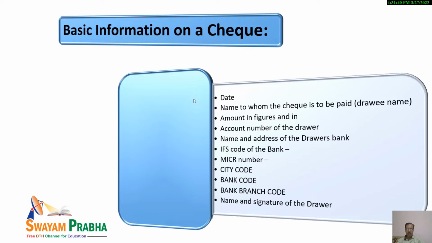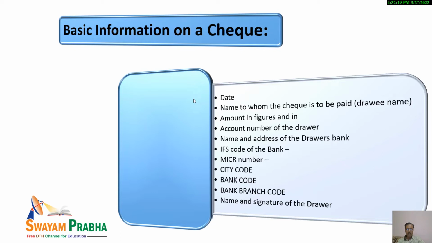So date should be there. Then the drawee's name should be there, the person to whom the check is to be paid. Then amount is always there. Amount in figures is there. Amount in words is there. And then account number is there, account number of the drawer. Name and address of the branch is there.